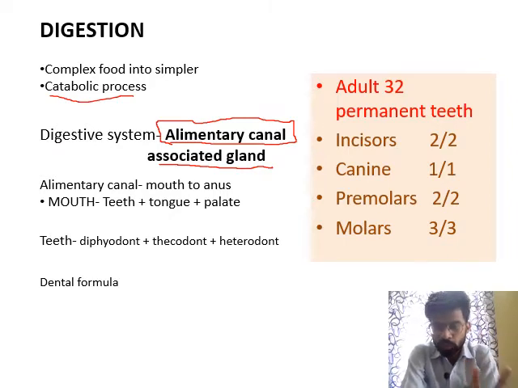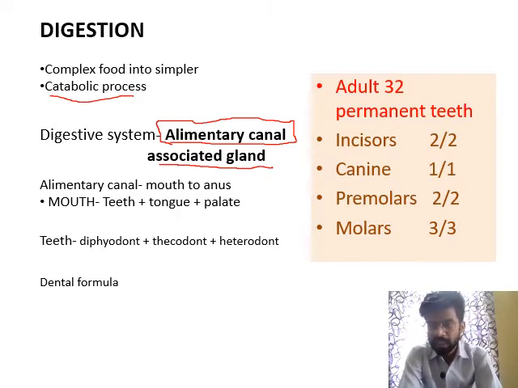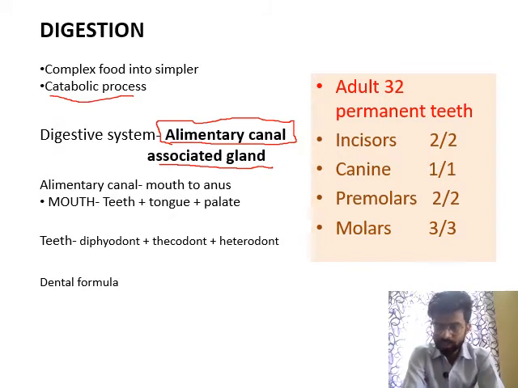The human body consists of two sets of teeth, that is the milk teeth and the permanent teeth. Adults contain permanent teeth, but in childhood the teeth are known as milk teeth. Milk teeth are replaced by permanent teeth. So two sets are there in our life. This condition is known as diphyodont, two sets of teeth.